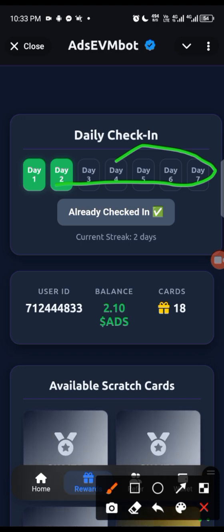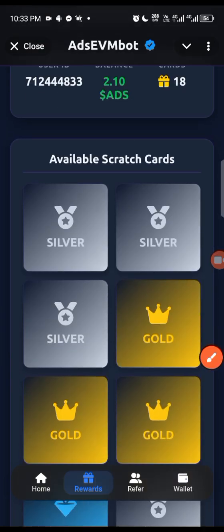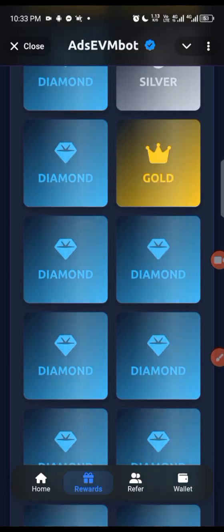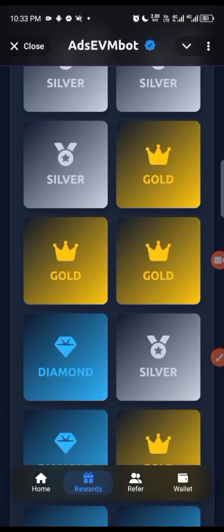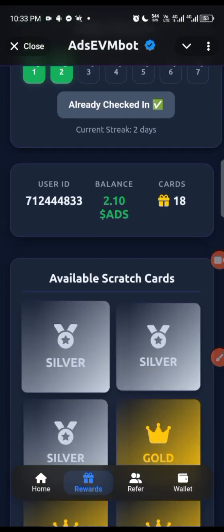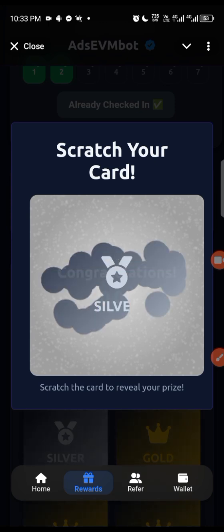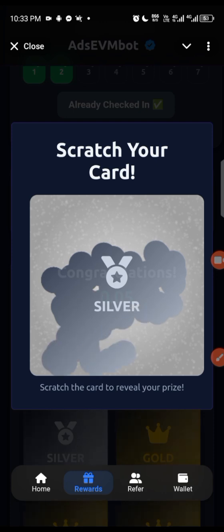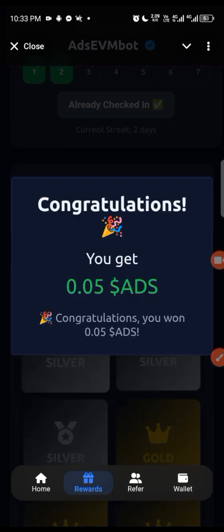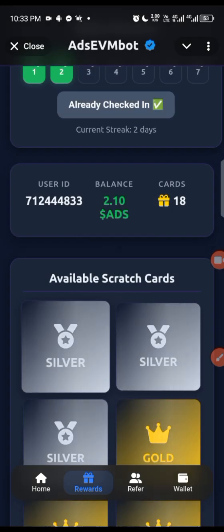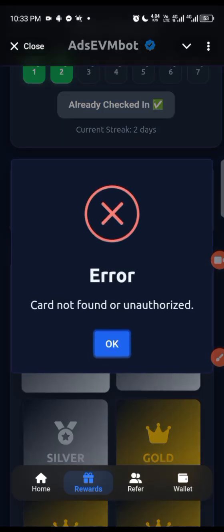So I have so many scratch cards here, right? I think you get the scratch cards from referrals. I have gotten so many scratch cards here. I don't know what the scratch card stands for, but let me click on the first one. Scratch your card. Scratch the card to reveal your prize. Let me click on the card to scratch it. Oh, they say I should scratch my card. Congratulations. All right, so I'm just clicking on it to scratch this card. Congratulations. Oh my goodness. Okay, I've clicked on that one.